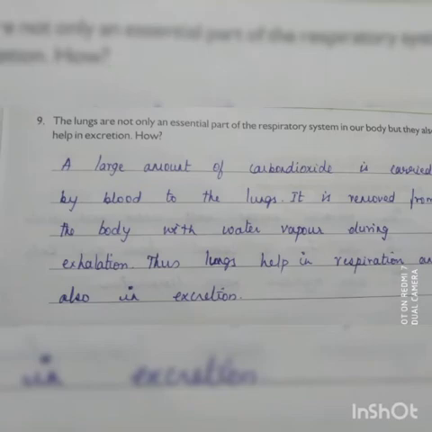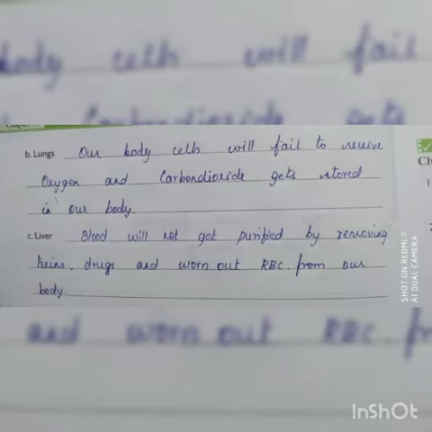Is that clear, children? The 10th question is, what would happen if the following organs do not function properly? First one, kidney: urea, excess water and waste salt get accumulated in our body. Next one is lungs: our body cells will fail to receive oxygen and carbon dioxide gets stored in our body.